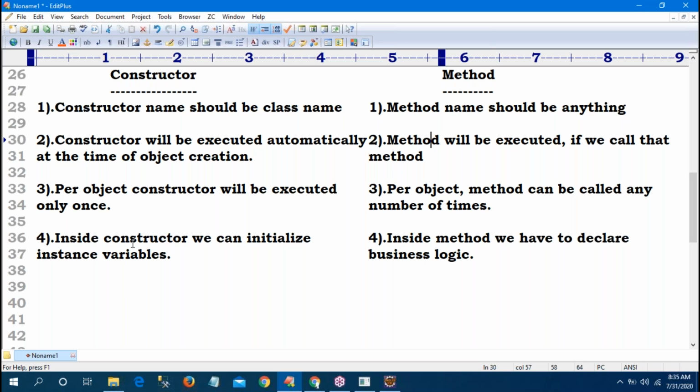Inside a constructor, we can initialize instance variables. Inside a method, we have to declare the business logic.